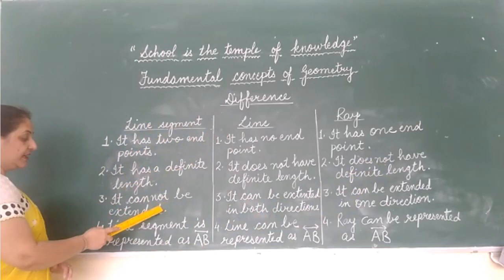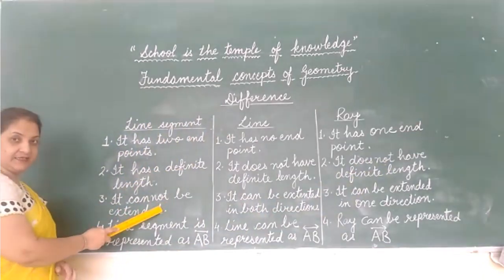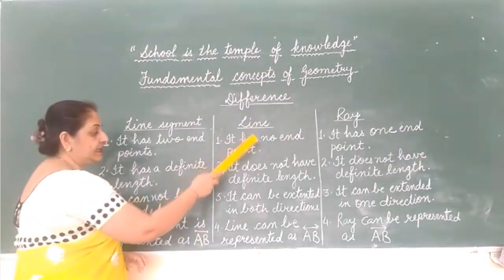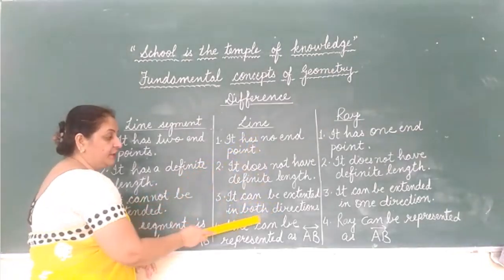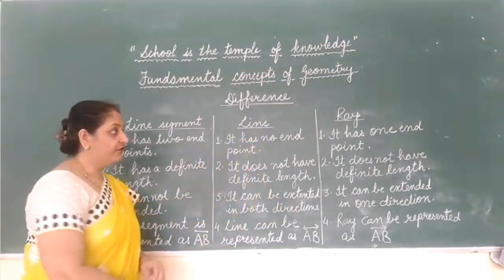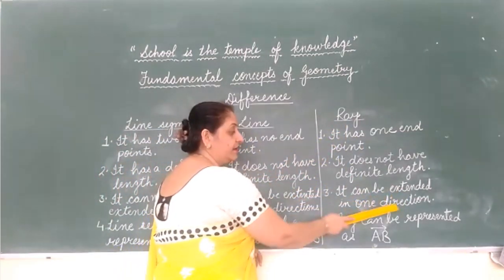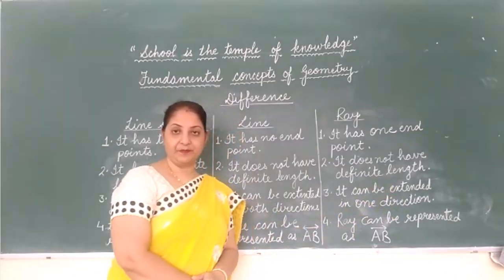Line segment cannot be extended because it has two endpoints. Line can be extended in both the directions, whereas ray can be extended in one direction only.